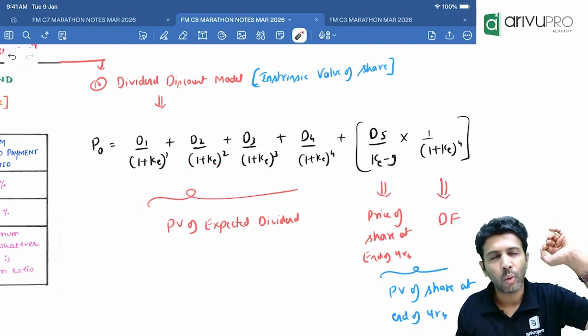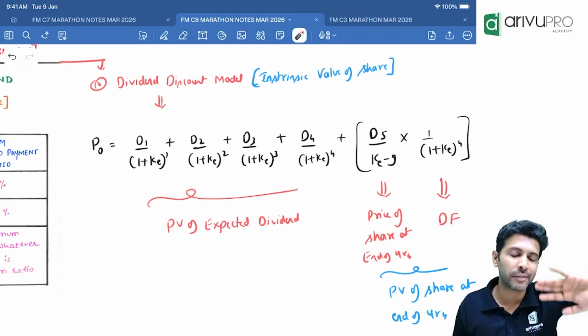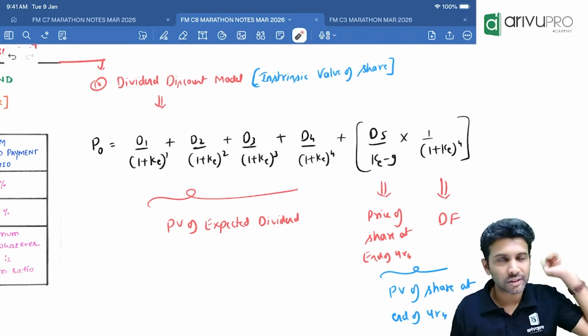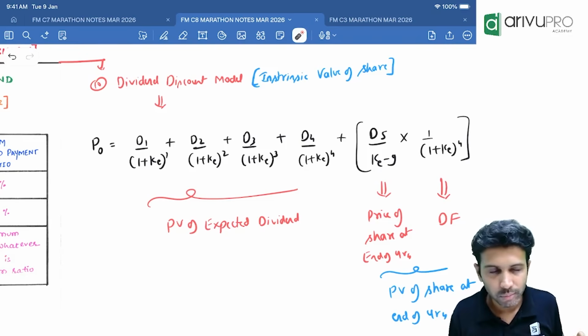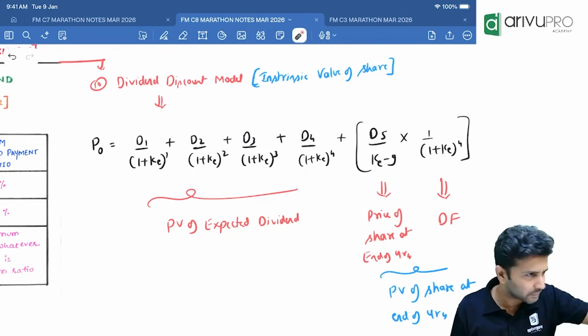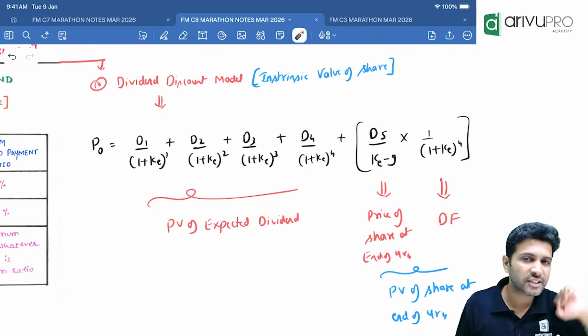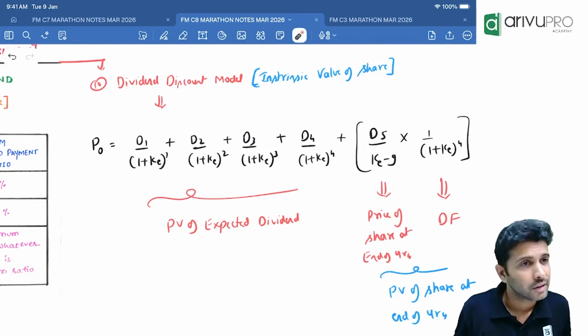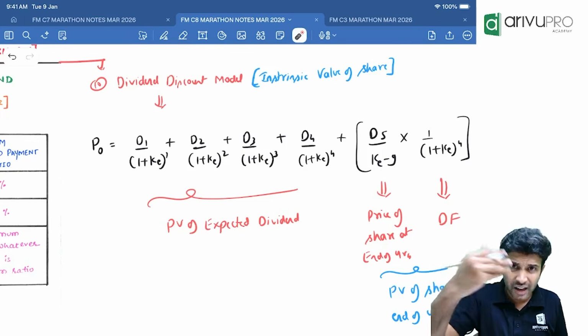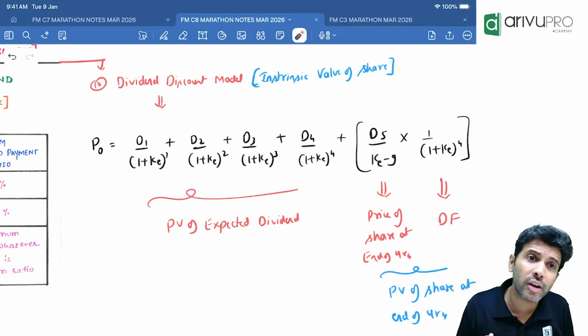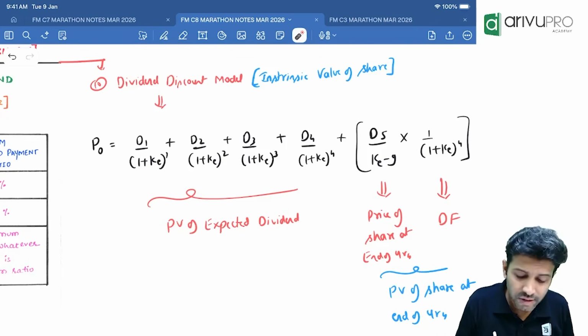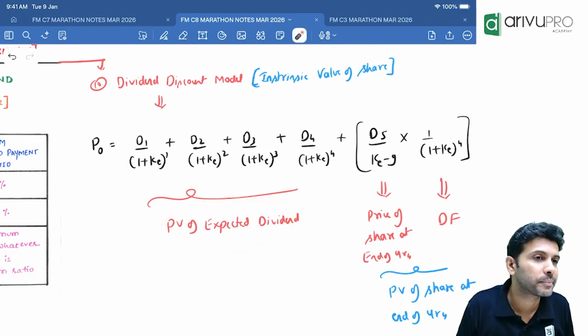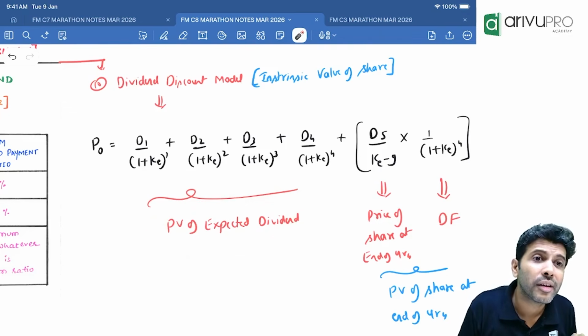Correct? Why do I prefer solving in the normal table fashion without the formula? In one of the RTP or MTP, I don't know which, they gave the same question, not as a descriptive question, but in MCQ format. You know what all they asked? What is the present value of expected dividend?